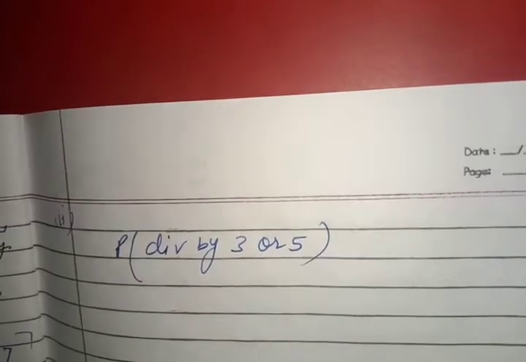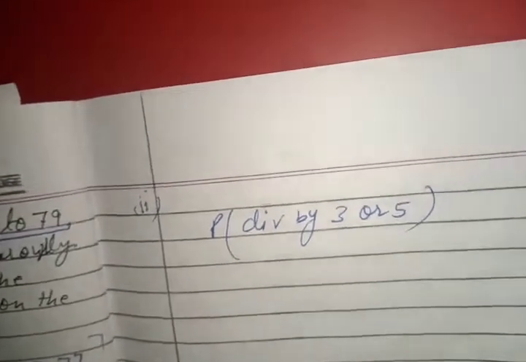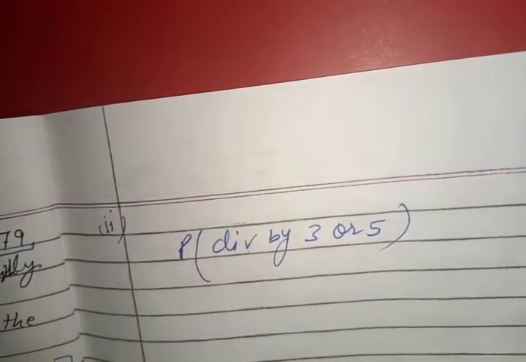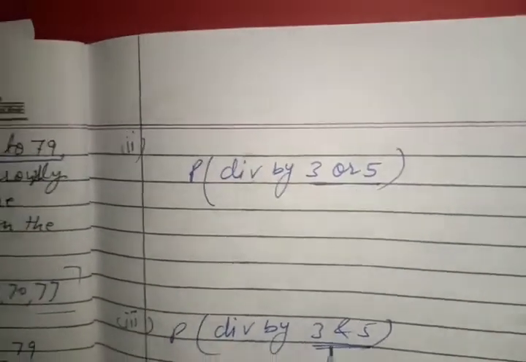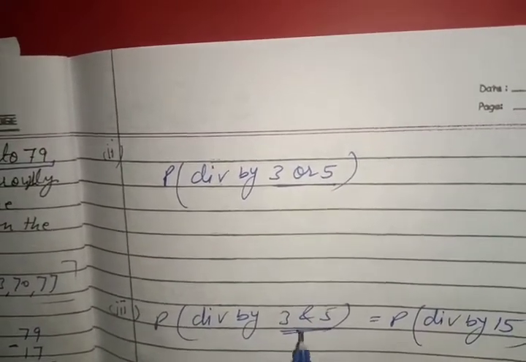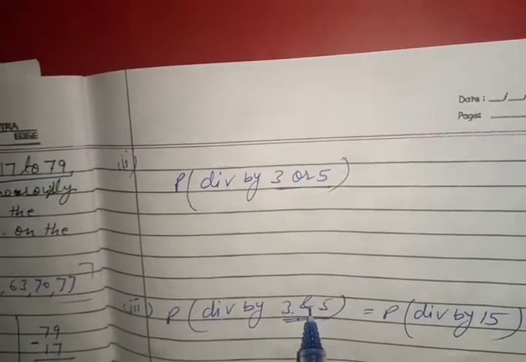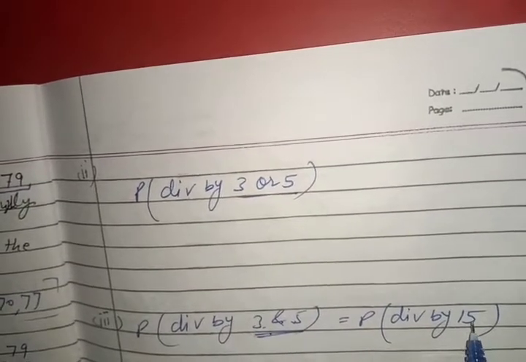Second part is probability of a number divisible by 3 or 5, and the third part I am also explaining side by side: probability of a number divisible by 3 and 5. So what is the difference between these two? 3 and 5, 3 or 5. In this we can write divisible by 15, since 5 3s are 15. If the word and is there, it means a number which is divisible by 3 as well as by 5, that is, a number divisible by 15.